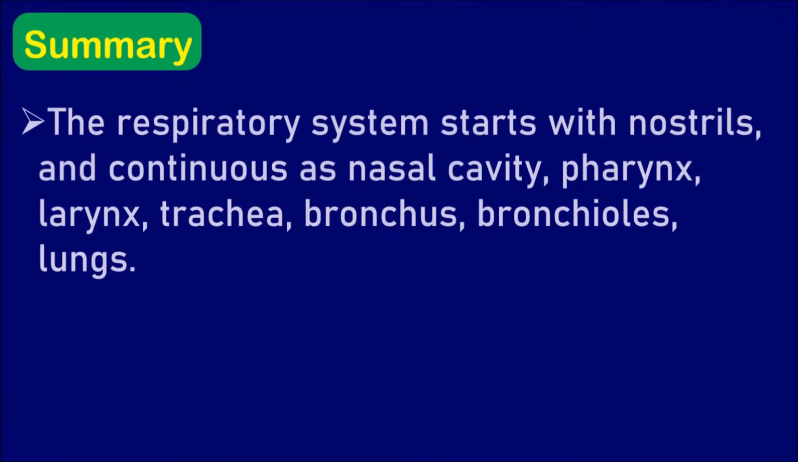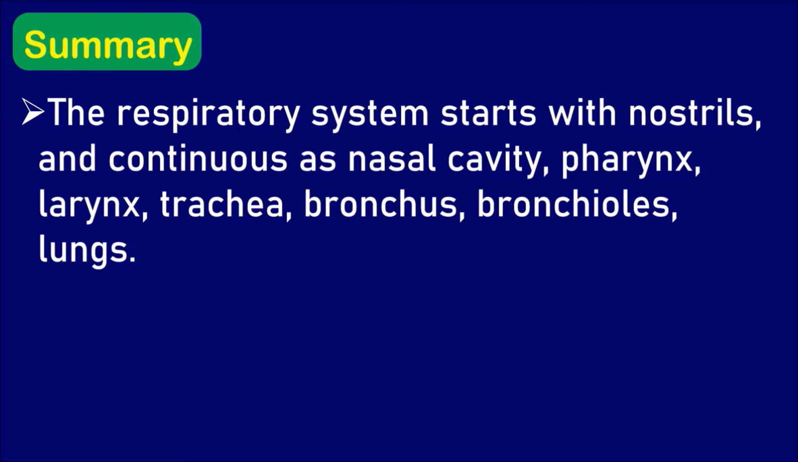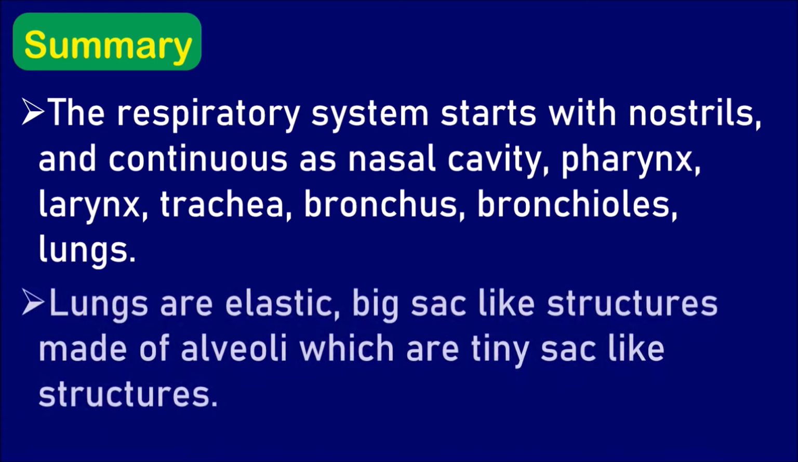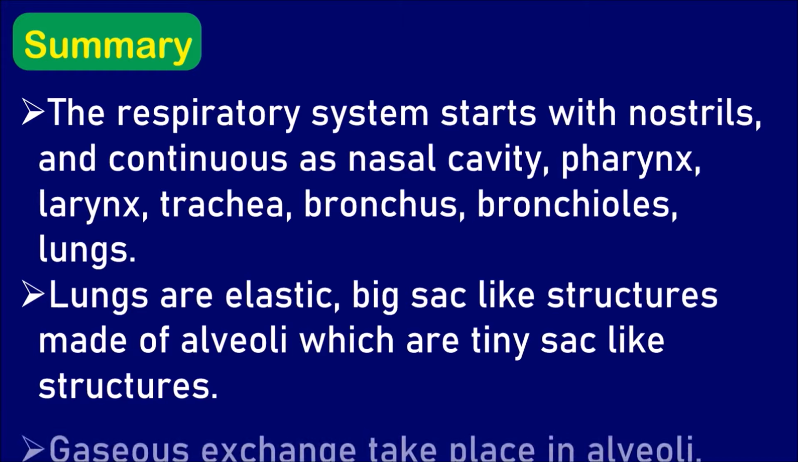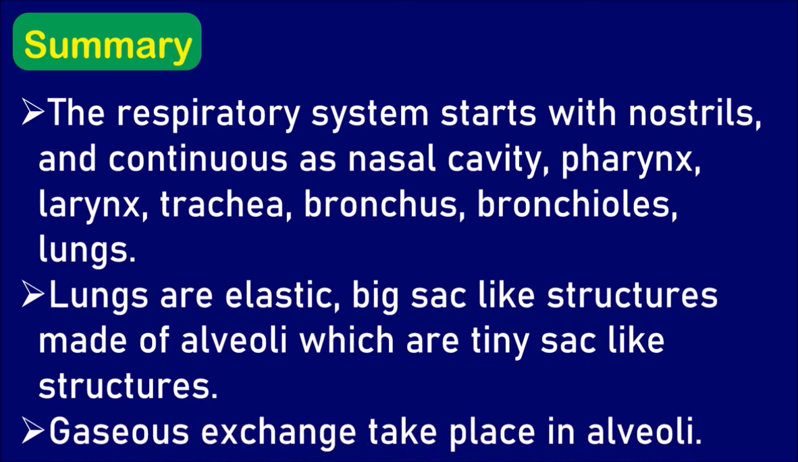Summary. In this video, we have learned that the respiratory system starts with nostrils and continues as nasal cavity, pharynx, larynx, trachea, bronchus, bronchioles and finally lungs. Lungs are the elastic big sac-like structures which are made up of alveoli, which are very tiny sac-like structures. Gaseous exchange takes place in the alveoli.